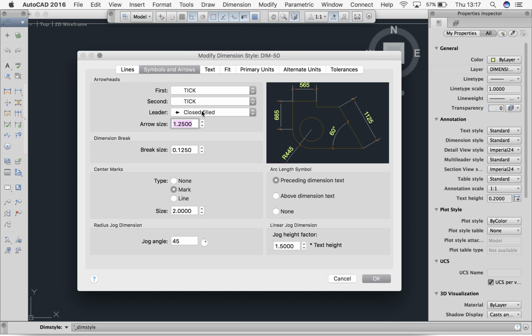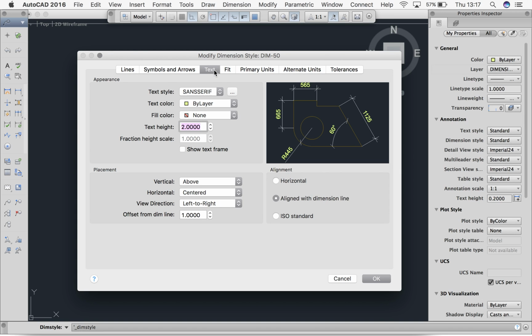So when you're going to come to symbols and arrows, we want to change tick to oblique. Arrow size I'm going to change to 2. Break size I'm also going to change to 2. Mark in the middle, size 2, jog angle 45. We want our arc symbol length preceding our dimension text. And our jog height factor is going to be 2 as well.